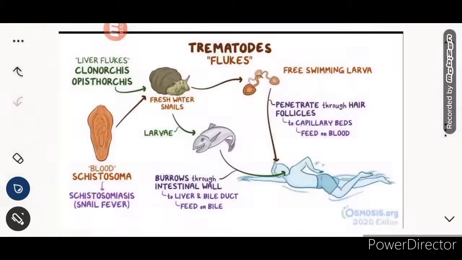Now moving on towards the trematodes. Their main carrier is basically freshwater snails, and they are also known as flukes. There are two kinds of flukes: liver flukes, that is Clonorchis and Opisthorchis, and the blood fluke, Schistosoma. Schistosoma is the blood fluke, and Clonorchis is the liver fluke.